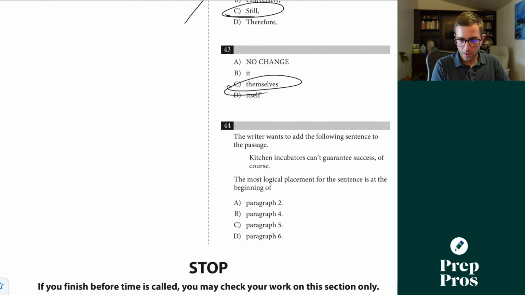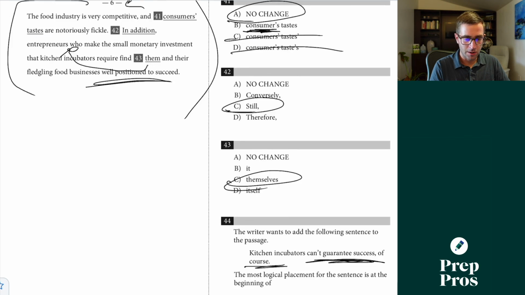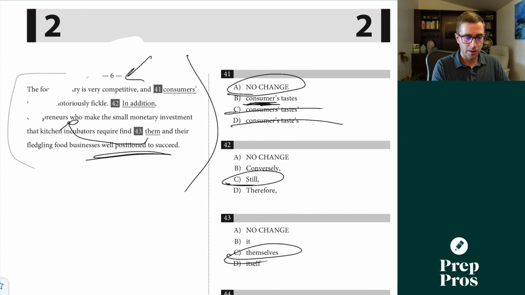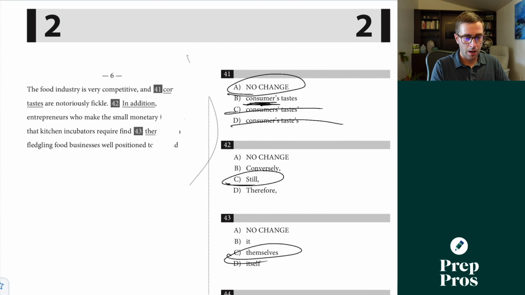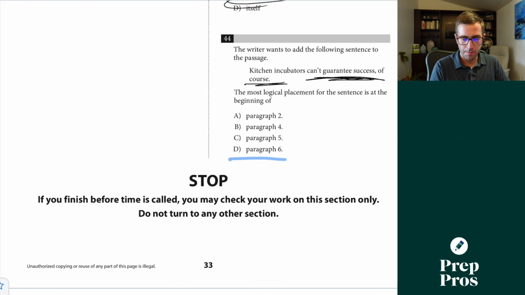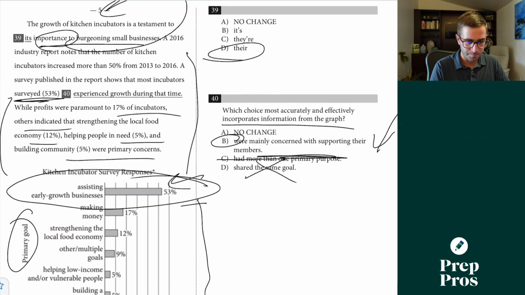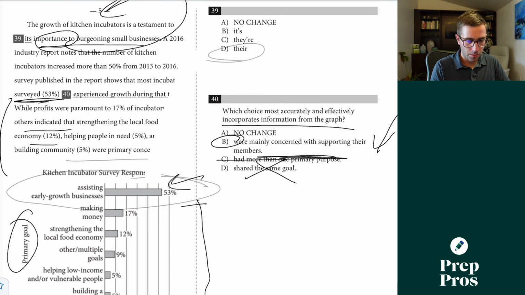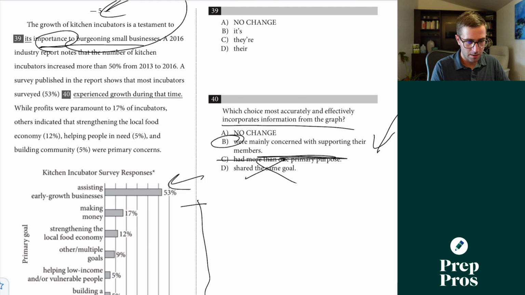Now 44, the writer wants to add the following sentence to the passage. Kitchen incubators can't guarantee success, of course. Well, this is where we've really been talking about success. So there's a really good chance it's actually going to be placed right here, but we'll go through and we'll kind of check. So we'll read back through this.